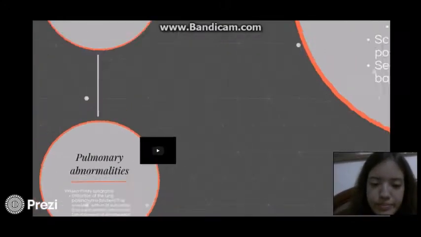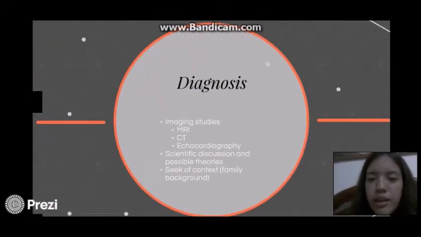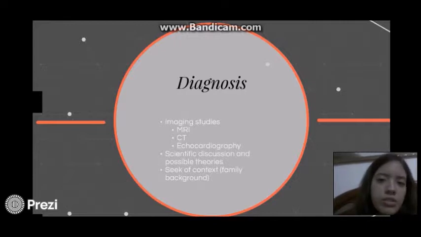Okay, now we're gonna talk about how the diagnosis was made. So doctors were not sure about what was really going on because they had never seen a case like this. They put this girl into some studies, imaging studies like MRI or magnetic resonance, CT or computerized tomography, and others like echocardiography.